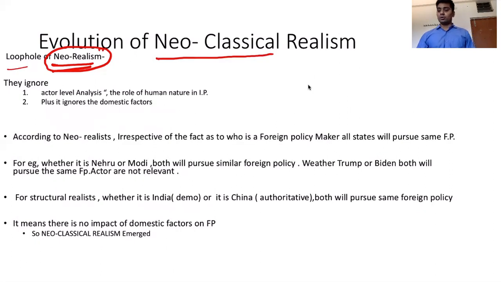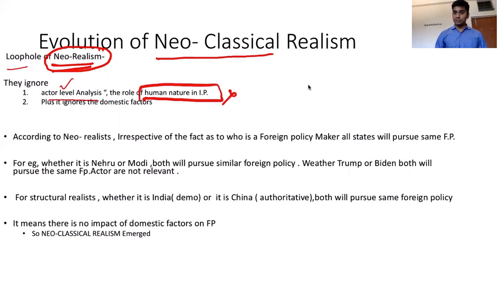The loophole in neo-realism is, one, they have entirely ignored actor level analysis. That is, the role of human nature in international politics. They have said there is no role of human nature in international politics. That is one loophole.